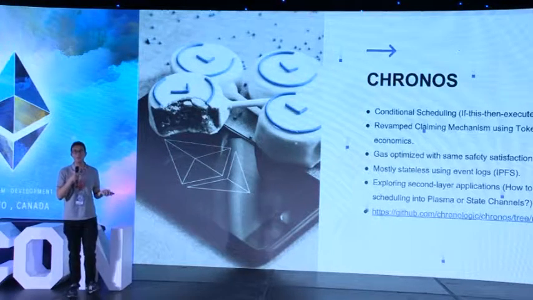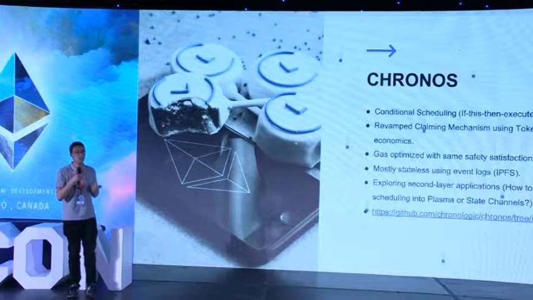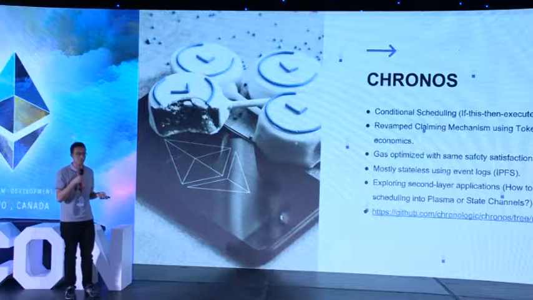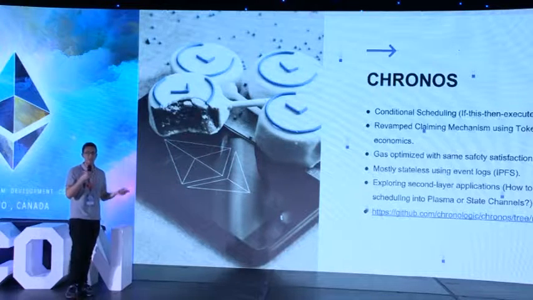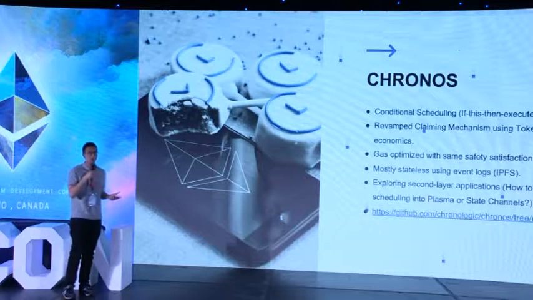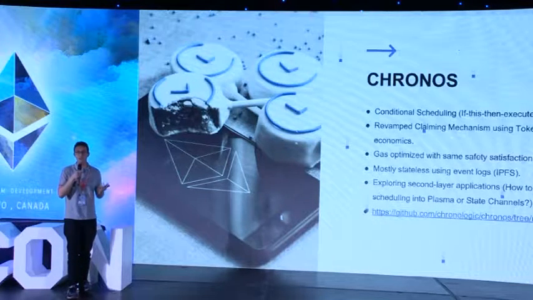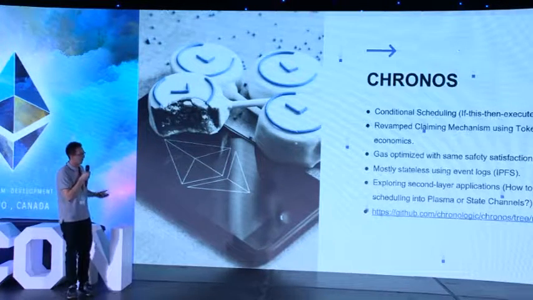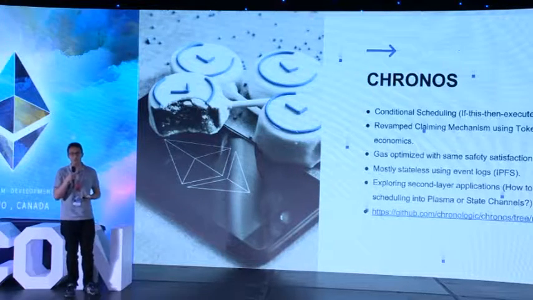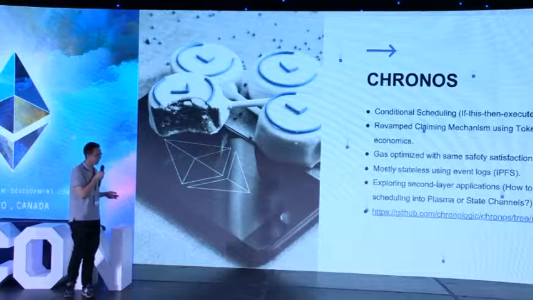We're really paying attention to Plasma and state channels. Everything is live on the testnet currently. Until we get the security audit back, the plan is to put both of those projects on the mainnet as soon as we're confident that the contracts are set for the exit mechanisms. So one of the goals with Chronos is to make sure that it would be interoperable with second layer scaling solutions like Plasma or state channels.